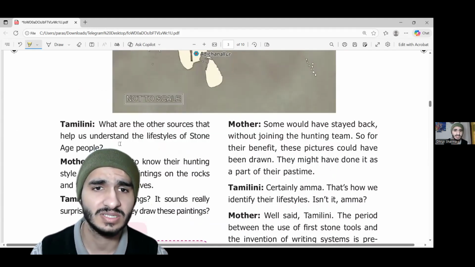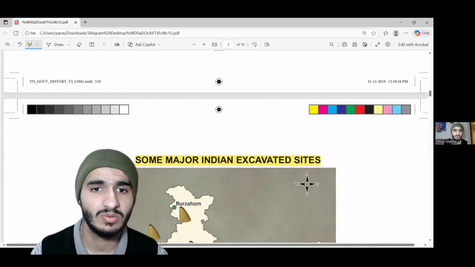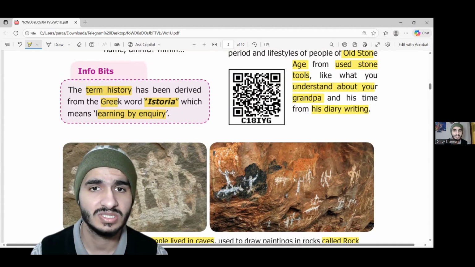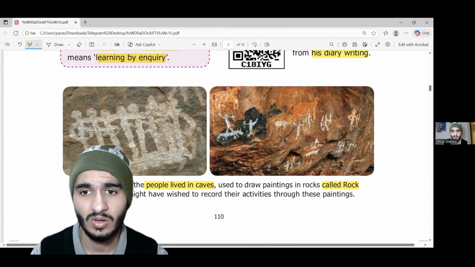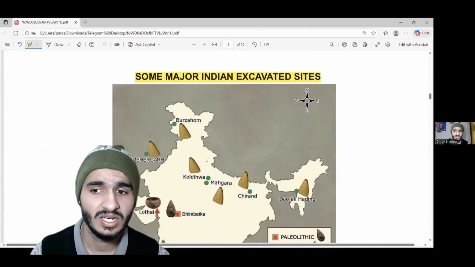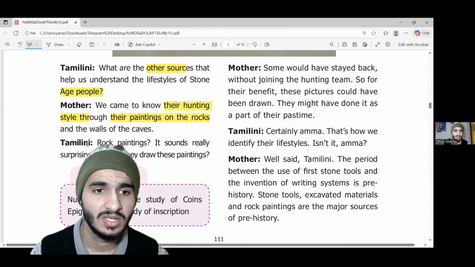Let's continue the discussion between Tamilni and her mother. Tamilni, what are the other sources that help you understand the lifestyle of Stone Age people? Mother, we came to know their hunting style through their paintings on rocks. Just like we learned about her grandfather, Mr. Ramaswamy, that he was a literate man, through these paintings, you can see there is a cow, there are hunters here. So we can learn how they used to hunt.